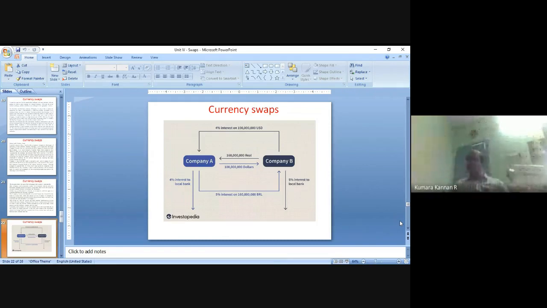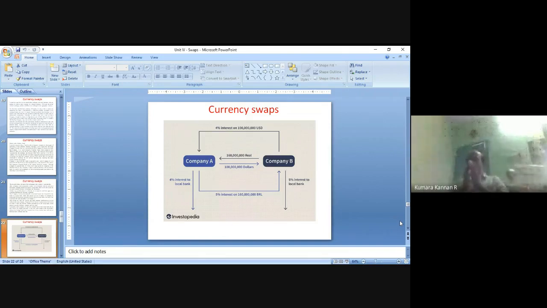When they raise funds from their own market, their own countries' banks, they will be charged a lower interest rate. If a foreign company goes to the bank, they will be charged a higher interest rate. So to reduce this, what happens? Both companies approach the swap bank. The swap bank says, okay, I will go for a currency swap.